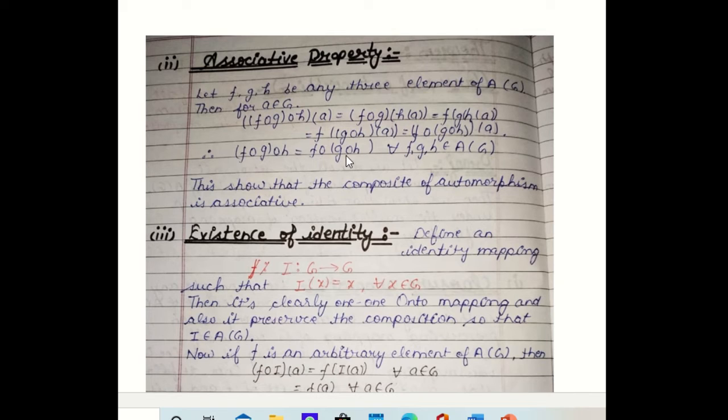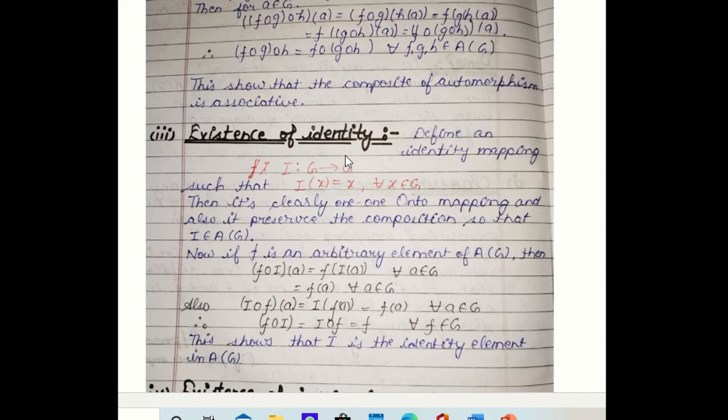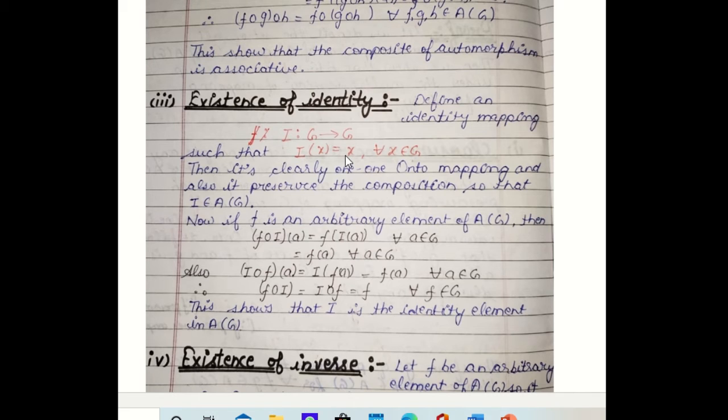From here we can easily see that the composition of mappings is associative over the elements of A(G). So the second property, associativity, is satisfied.